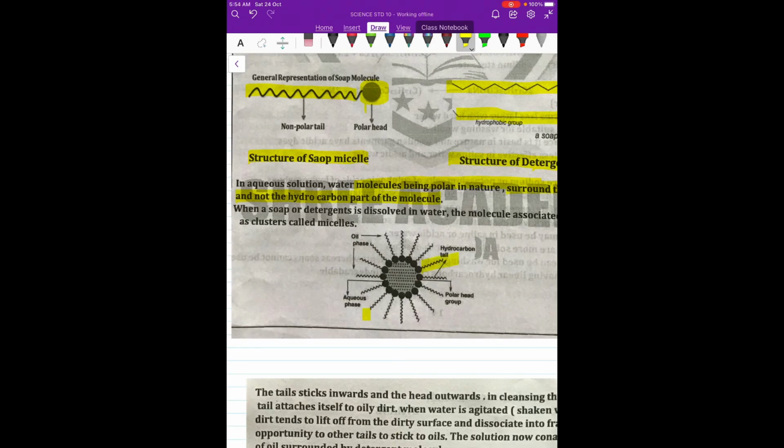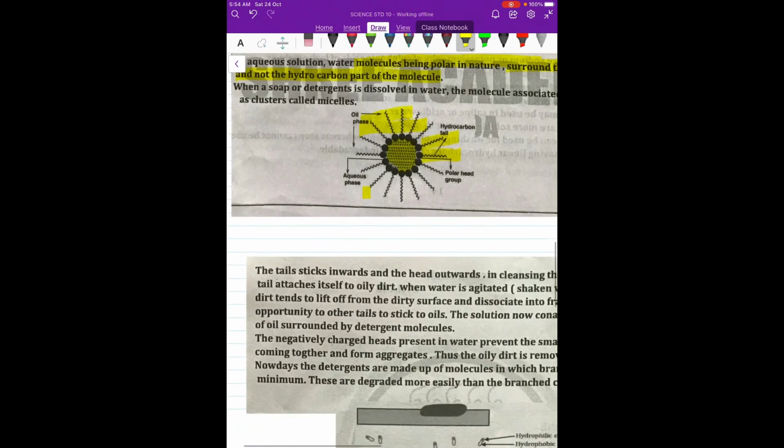Tails always go outside of the water and attach themselves to the grease or the oil or the dirt, and this will form a micelle. Now on agitation, this micelle will rise up in the water and can be easily rinsed away.